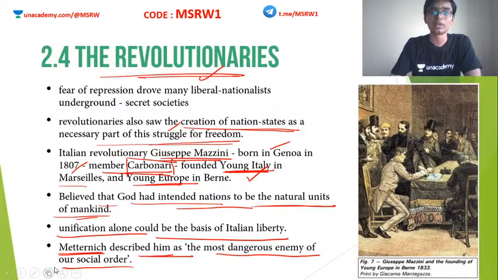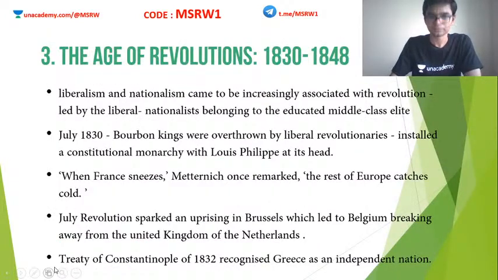Clear? So this can be asked as a question in the world history portion, GS Paper 1. You can be given this statement, the most dangerous enemy of our social order, and a question on the Italian revolution or Italian unification can come from that quote. UPSC also asks questions like that, so be careful. Now, as we saw in the example of Italy, with the Carbonari, Young Italy movement, Mazzini, etc., similarly in other parts of Europe also, the same things happened.